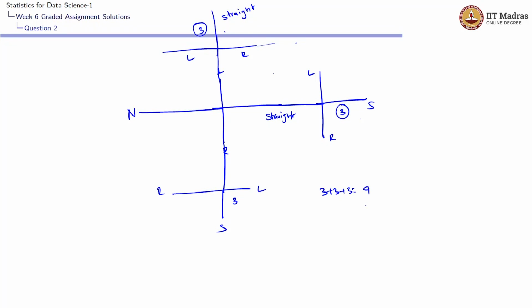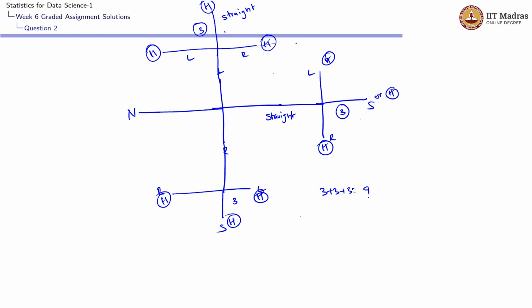That is equal to 9. Either she will be going this way or this way. So the total possible ways would be 3 plus 3 plus 3, which is 9. But there is only one possibility for her home. It could be here, or here, or here, or these 3 places. Only at one place among these 9 places will Nandini's home be.